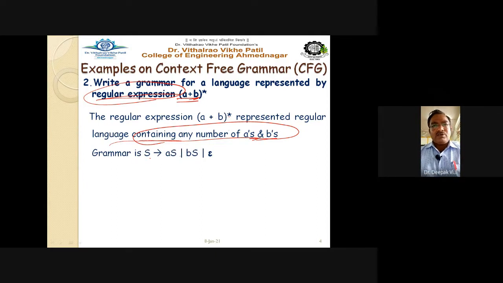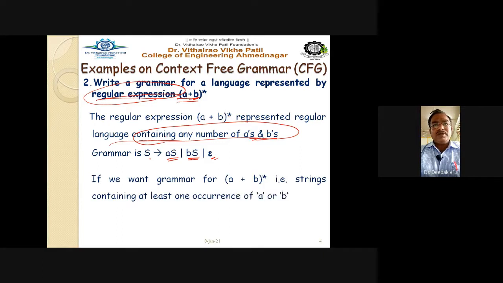Very simple. Any number of A can be written by this S gives you AS, and any number of B can be written by this particular production rule, that is S gives you BS and finally the epsilon sign, right?